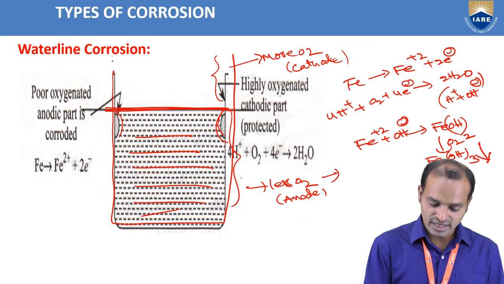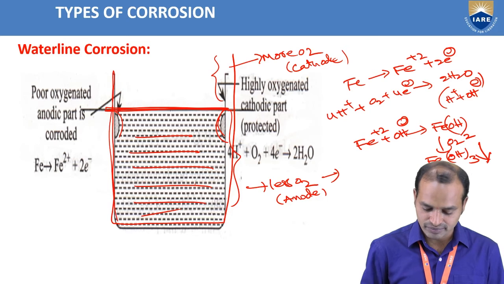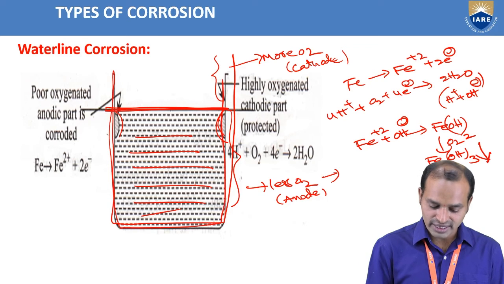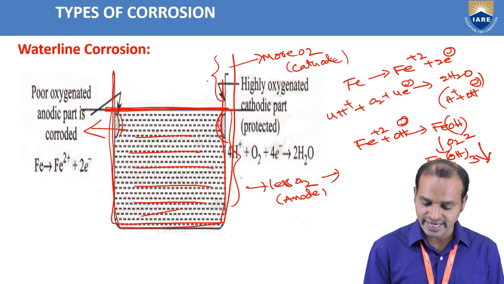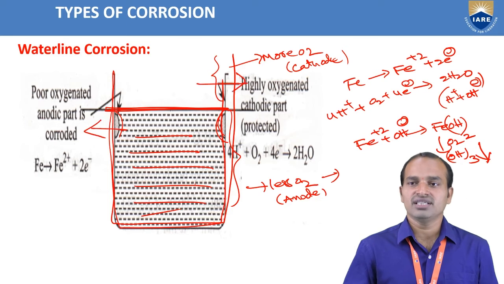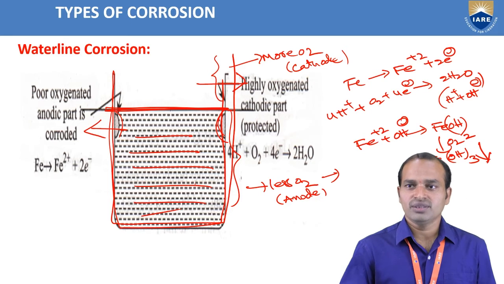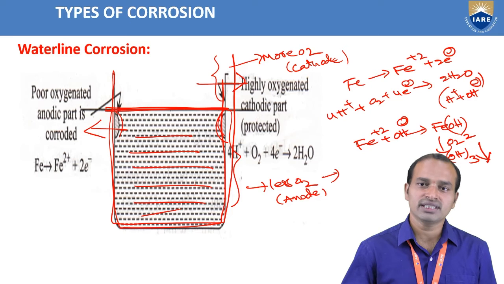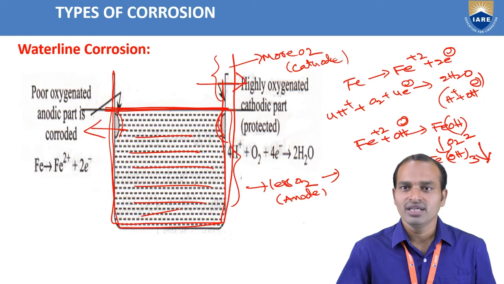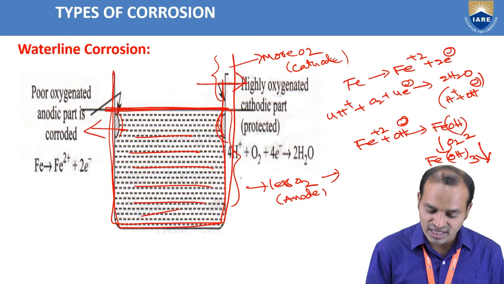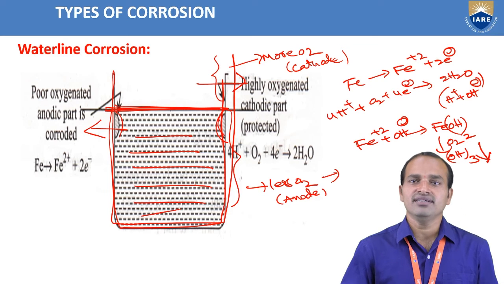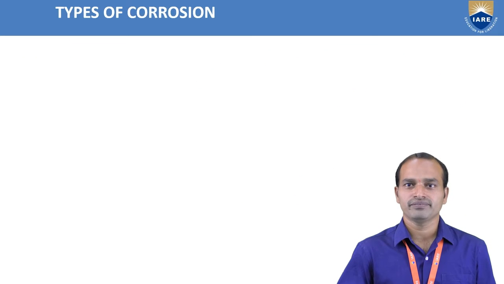Let us see the diagram once again. This is the water tank. This part is the poor oxygen area, and this part is the high oxygen cathodic area, which is protected from corrosion. Where the poor oxygen is, that part acts as an anode. Corrosion takes place just below the waterline surface. That is called waterline corrosion.